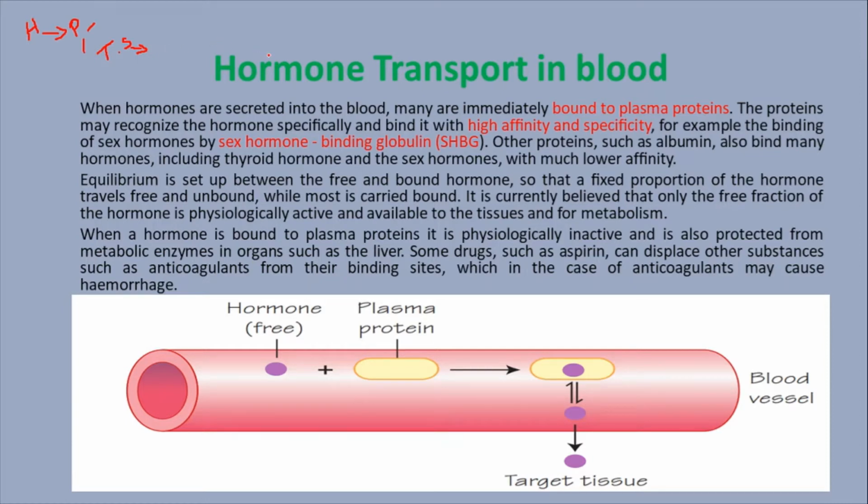Then the trophic hormones, the stimulating hormones, reach the corresponding glands. For example, thyroid stimulating hormone goes to the thyroid gland. Adrenocorticotropic hormone goes to the adrenal gland. Follicle stimulating hormone goes to the follicles or ovary.